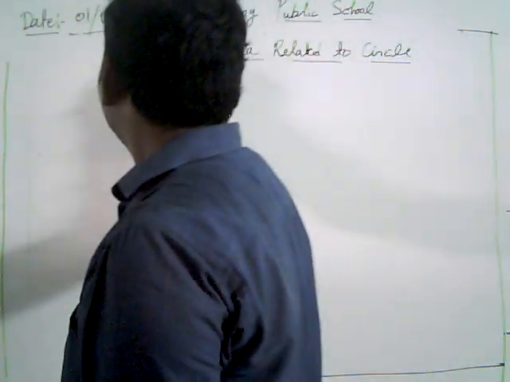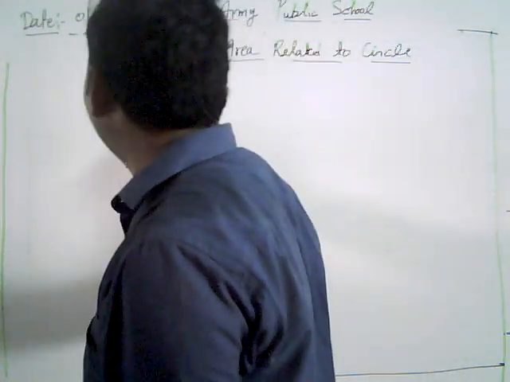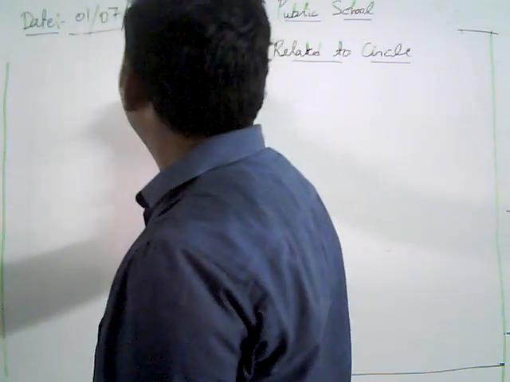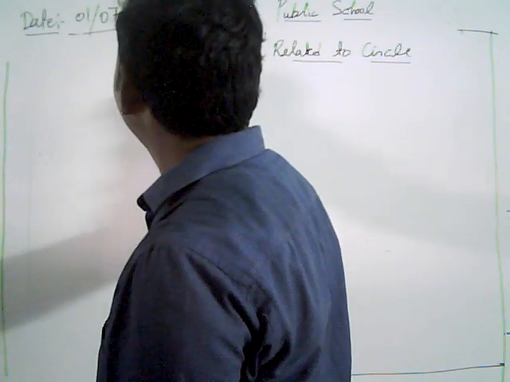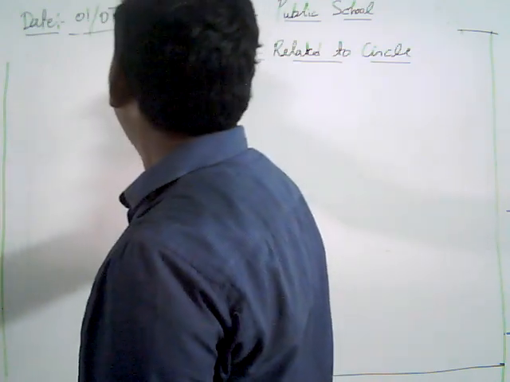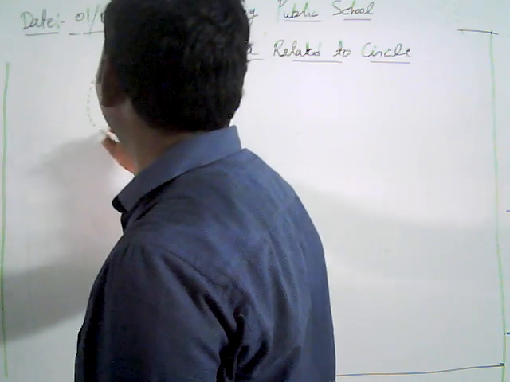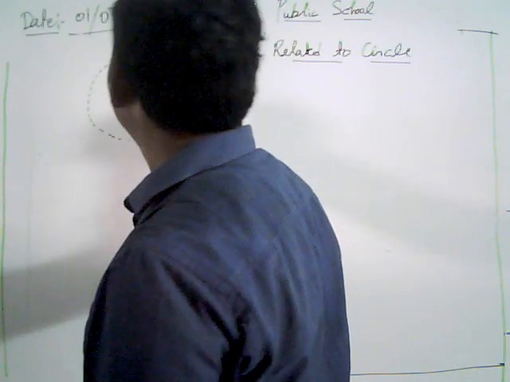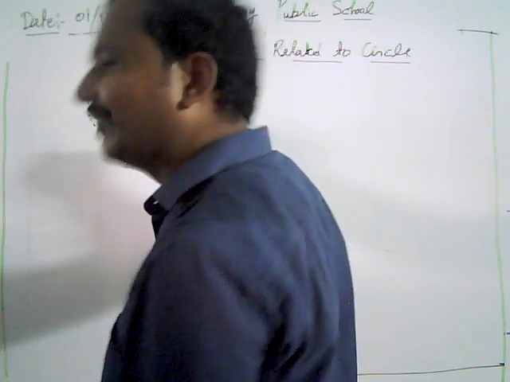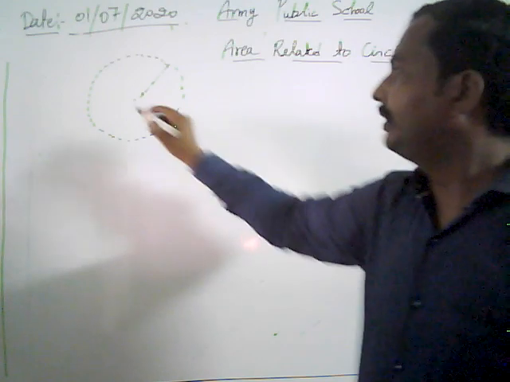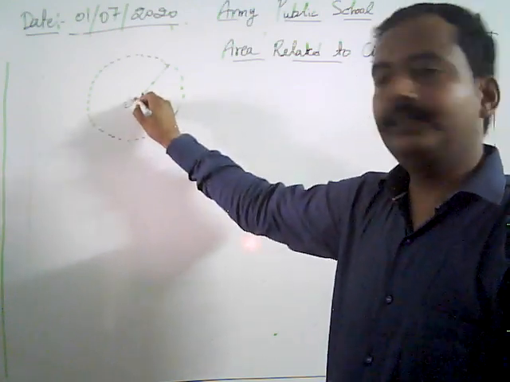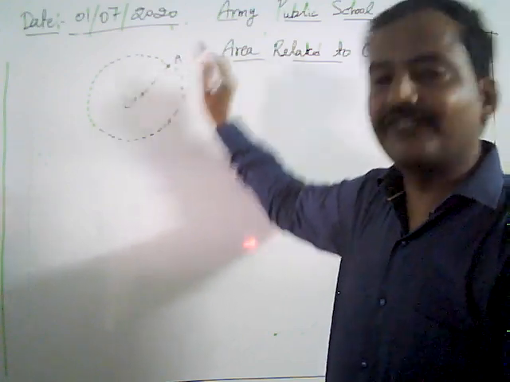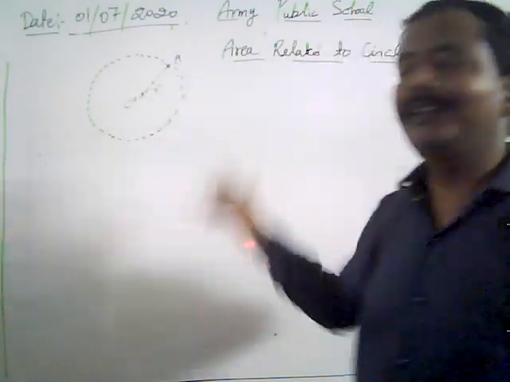Now look, what is our circle? Suppose we have a plane. We take a fixed point in the plane. From the fixed point, we take a fixed distance, and we take a collection of all points at that fixed distance from the fixed point. This is our fixed point, the center of the circle. What is our fixed distance? OA is our fixed distance, known as the radius of the circle.